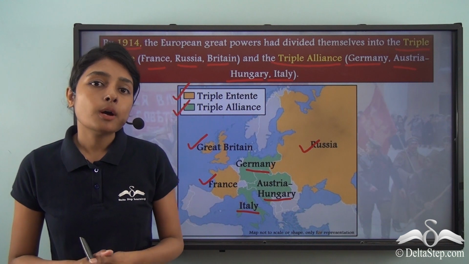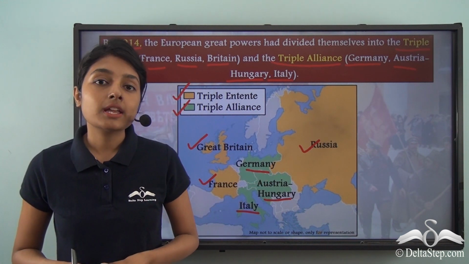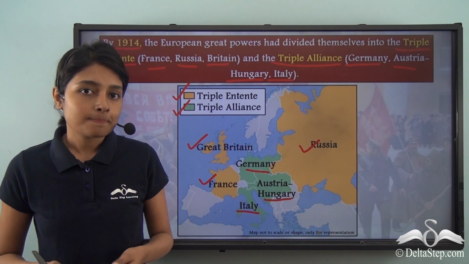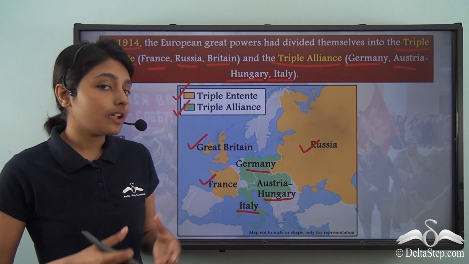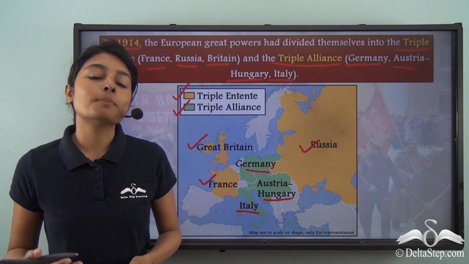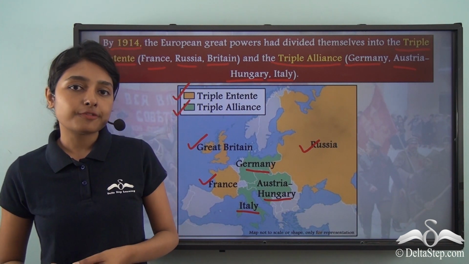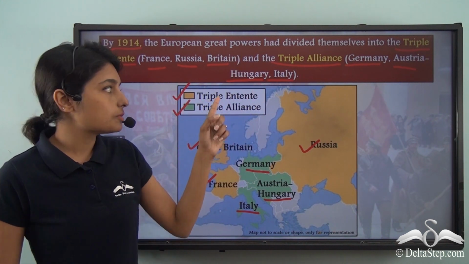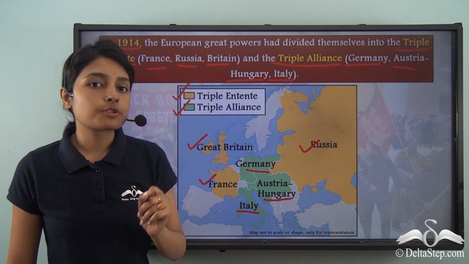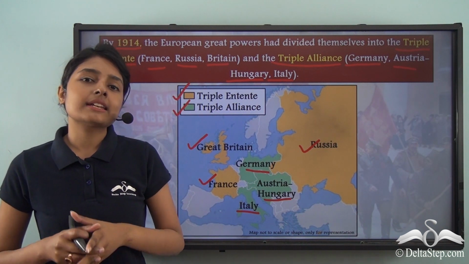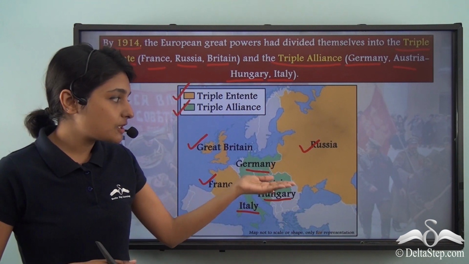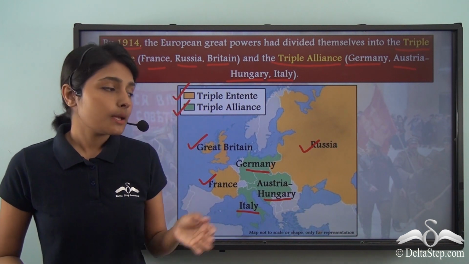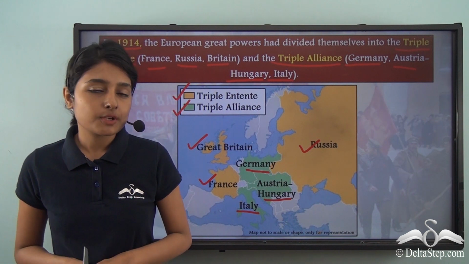At the same time, all these powers were driven by imperialist and expansionist policies. They wanted to extend their own control so as to make themselves even more powerful. And when the European great powers had divided themselves into the Triple Entente and the Triple Alliance, conflicts and clashes began between them. In fact, hostility was at its peak between these powers by this point of time.